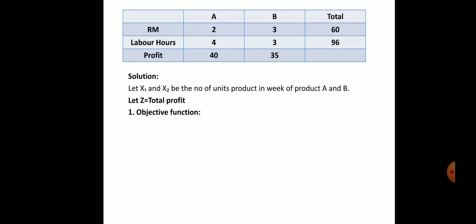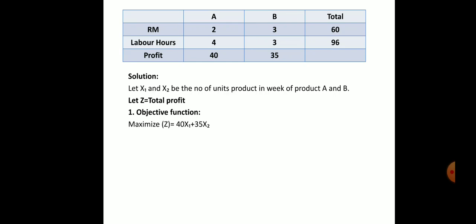In the formulation, first is the objective function. Our main objective is maximization; Z we have to find. So Z equals 40 x1. If you sell one unit of product A, you will get 40 rupees as a profit, multiplied by x1, the number of units of product A we are going to produce. If you multiply 40 into the units of product A, you will get the total profit of product A.